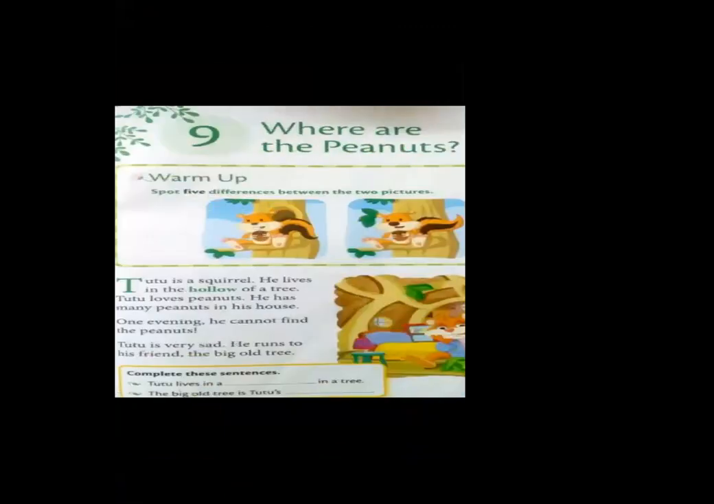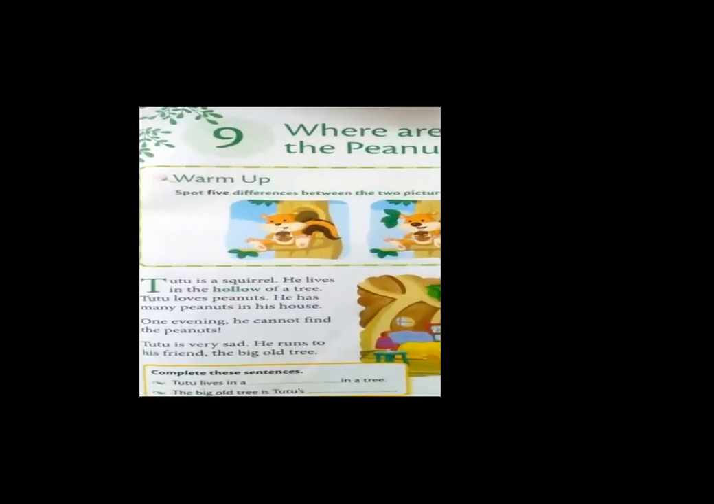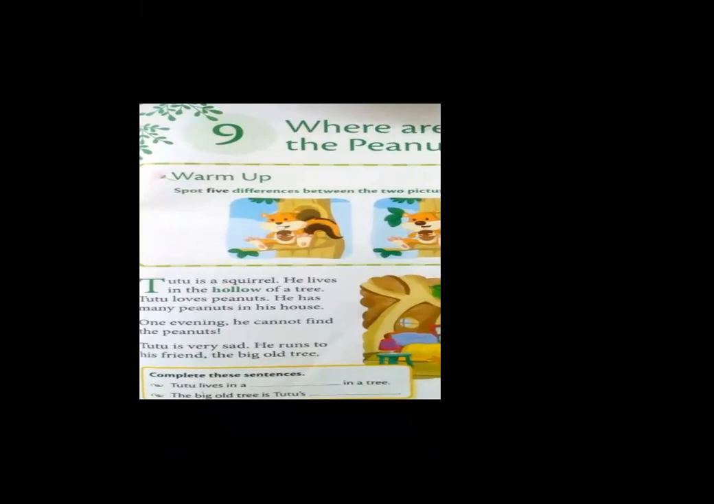Now, let's read the chapter. Tutu is a squirrel. He lives in the hollow of a tree. Tutu loves peanuts. He has many peanuts in his house. So, Tutu lived in a hollow of a tree. There was a big tree, and on that tree there was a hole, and Tutu lived in the hole of that tree. Tutu had many peanuts in his house.